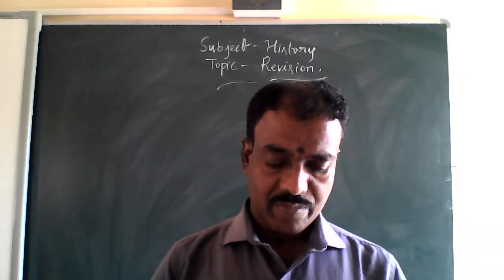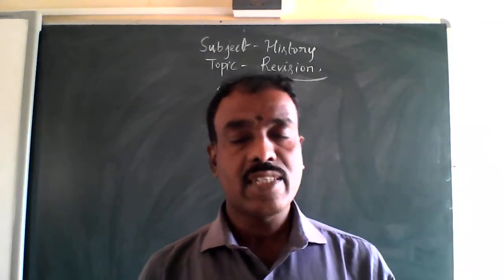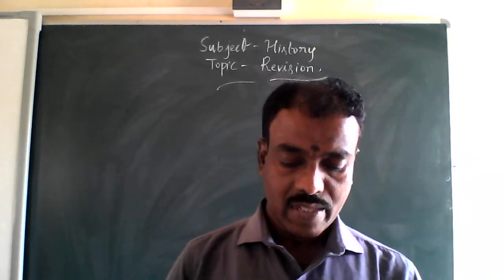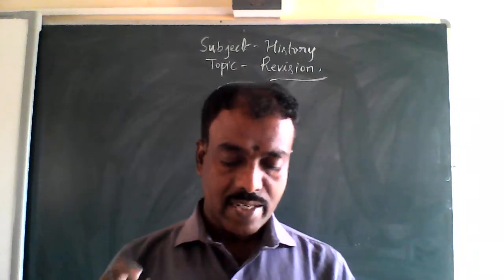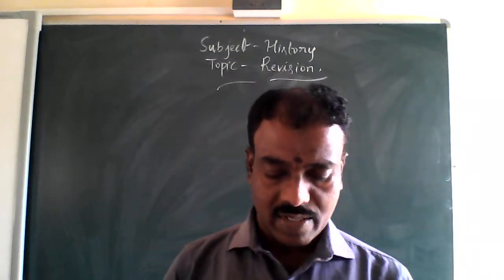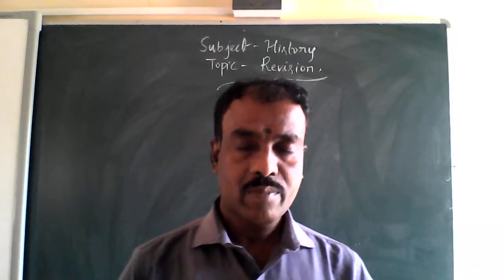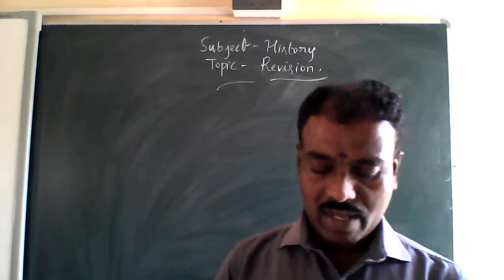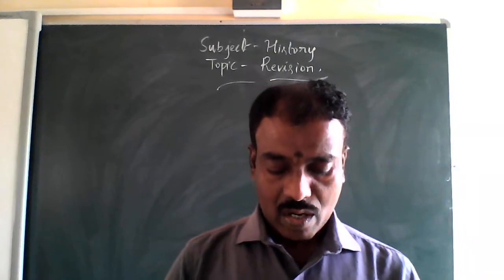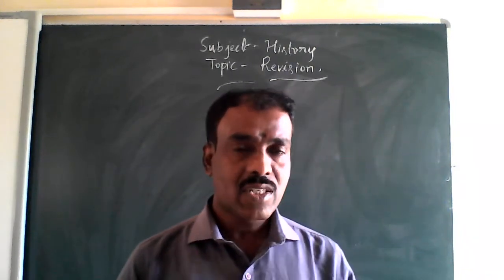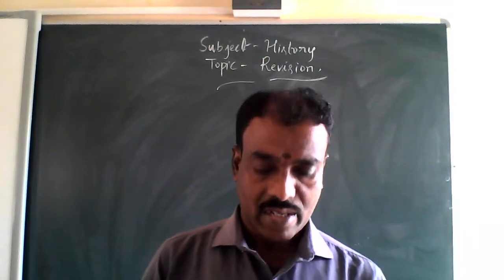From history there are two chapters, the first and second lessons: Tracing Changes Through a Thousand Years, and the second chapter, New Kings and Kingdoms. And the same, dear students, from the political science division, three chapters will come to the exam: Equality, Role of the Government in Health, and How the State Government Works. And from the geography section, the first two chapters will come to the exam: Environment and Inside Our Earth.